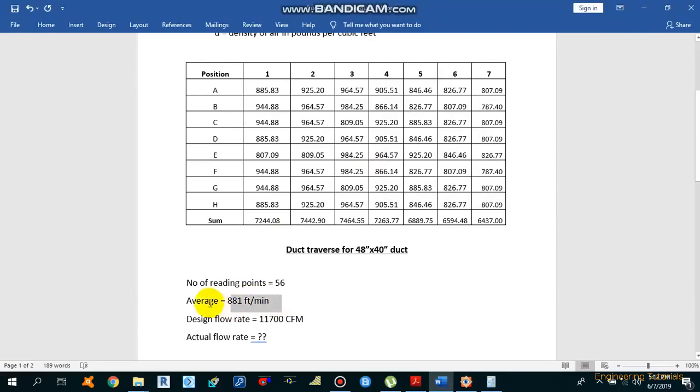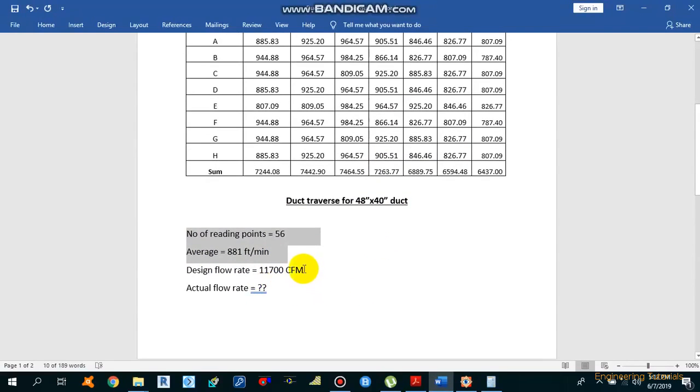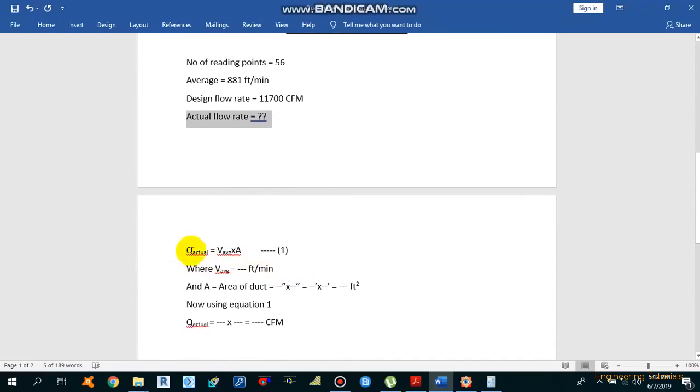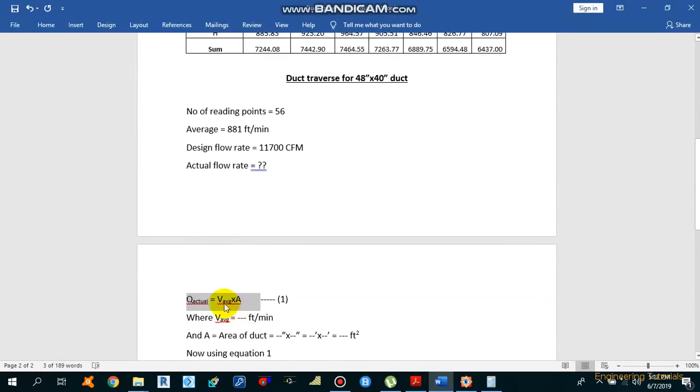So this is the average velocity across the 48 inches by 40 inch duct. Let's say in the drawing we have a design airflow rate of 11,700 CFM. Now we need to calculate the actual flow rate across this duct by using the duct traverse method. By using this equation, Q is equal to V times A. Here Q is the actual flow rate that we need to calculate.